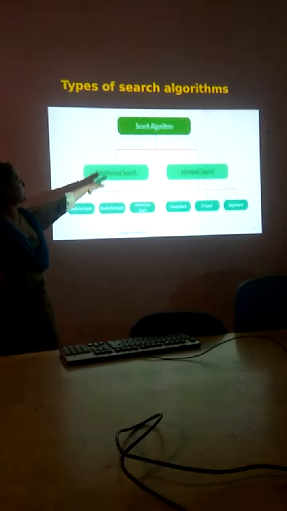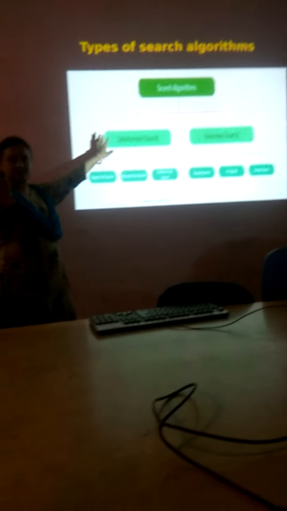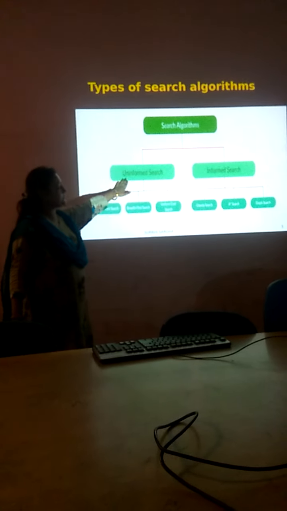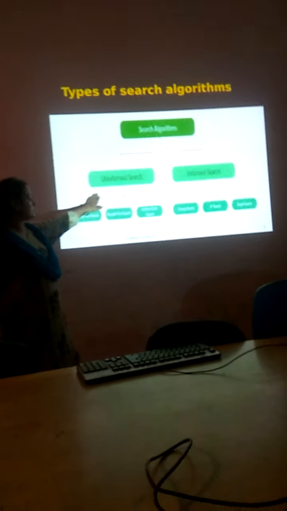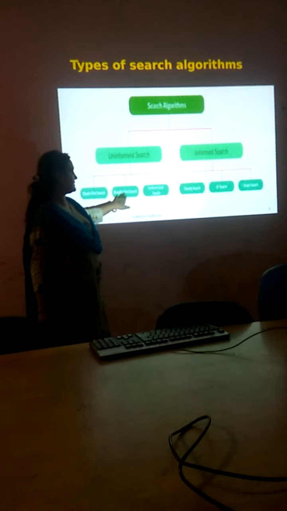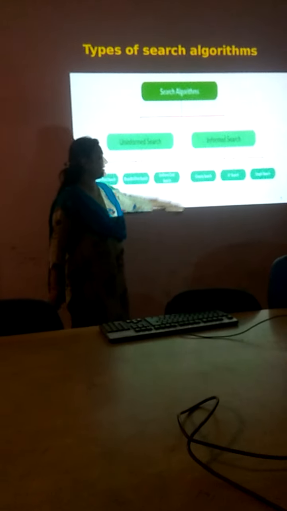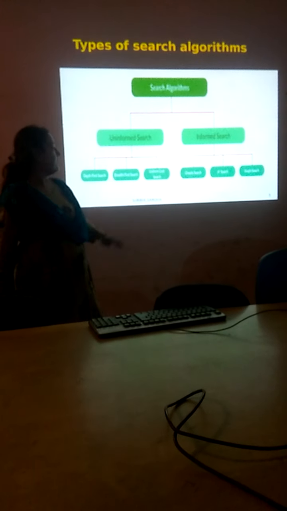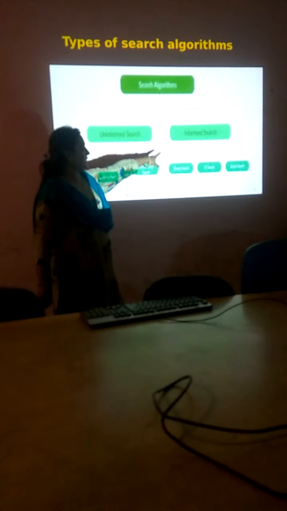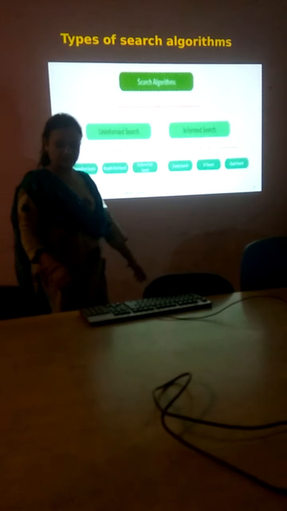So these are the types of search algorithms, in which we have uninformed search and informed search. In uninformed search you have depth first search, breadth first search, and uniform cost search. And in informed search, you have greedy search, A star search and graph search. This whole topic I have covered in another video. I will be covering in this video informed search and all the three parts of informed search.